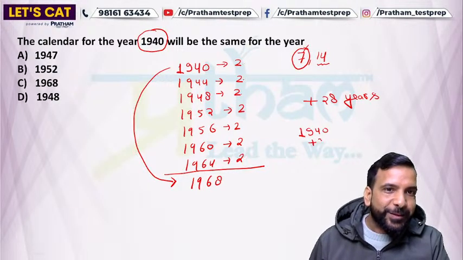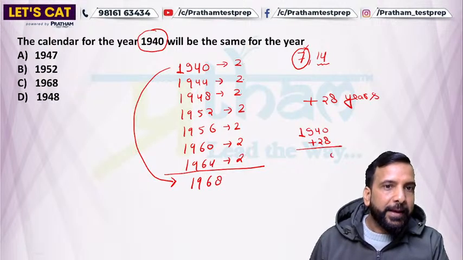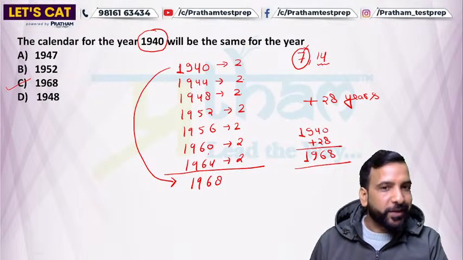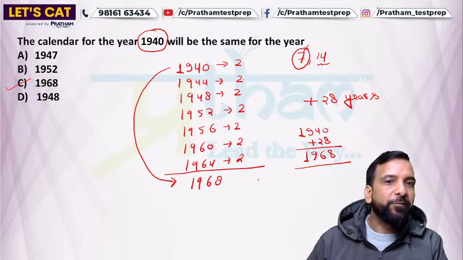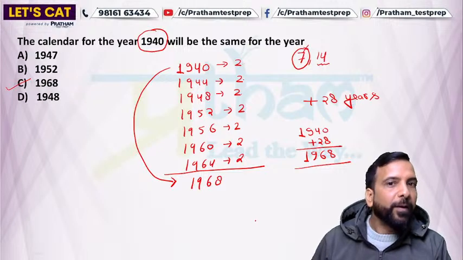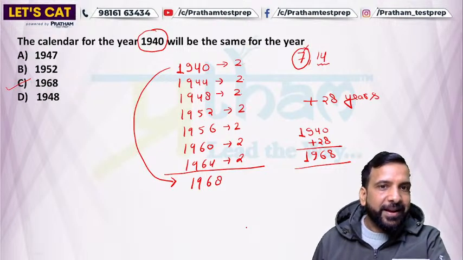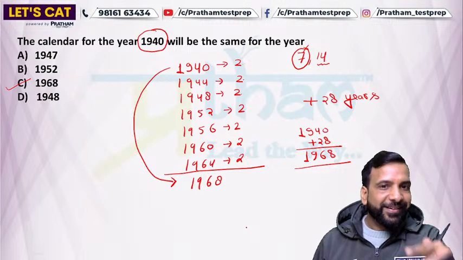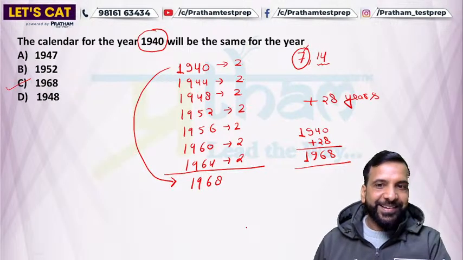So plus 28: 1968. So why are we doing this? Because of this logic. I hope this makes sense for all. Why are we adding 28 for leap years? Because a leap year's calendar must be a leap year, and an ordinary year's calendar must be an ordinary year, right?